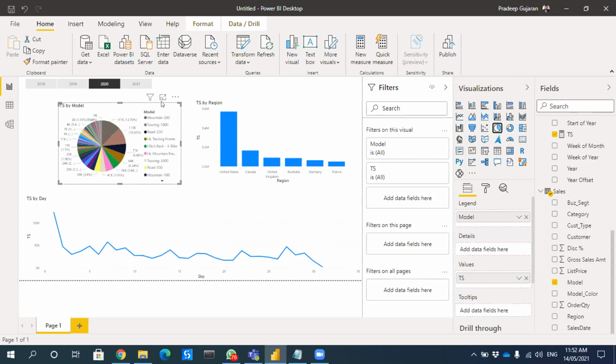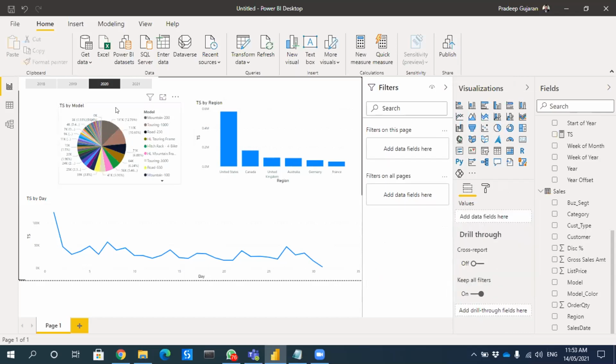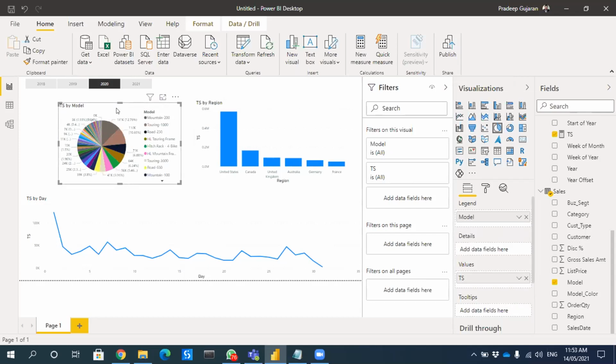Okay. So now, it's showing me all the models, but I don't want to see all of them, I want to see only the top 10 or top 20. How to do that? I'll click on this visualization, then I'll go to models. It will give me an option of filters on this visual. This is slicers, this is filters.